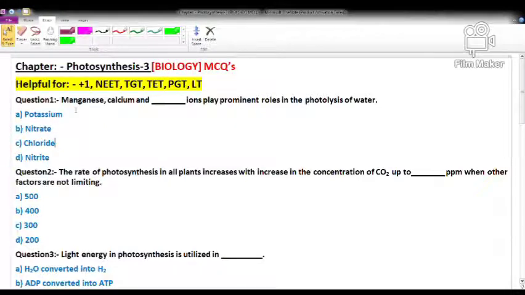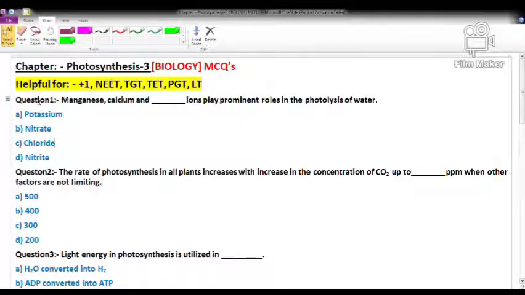Today I will discuss with you other important MCQs related to the chapter photosynthesis, which are very helpful for the students of Plus 1, NEET, TGT, TET, PGT, LTs.